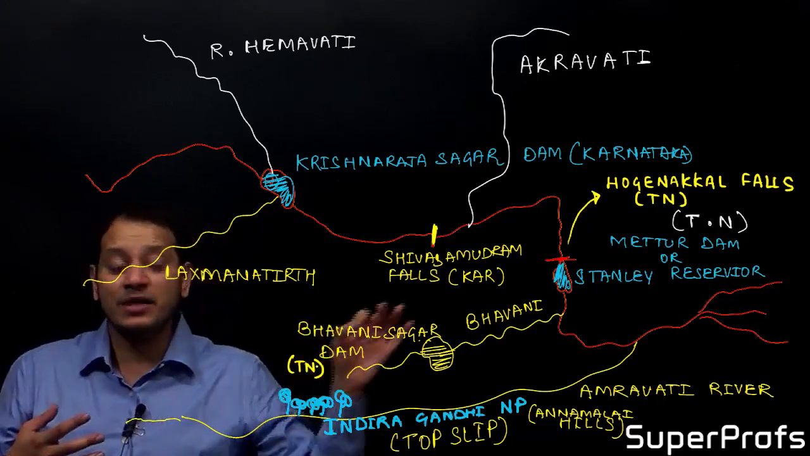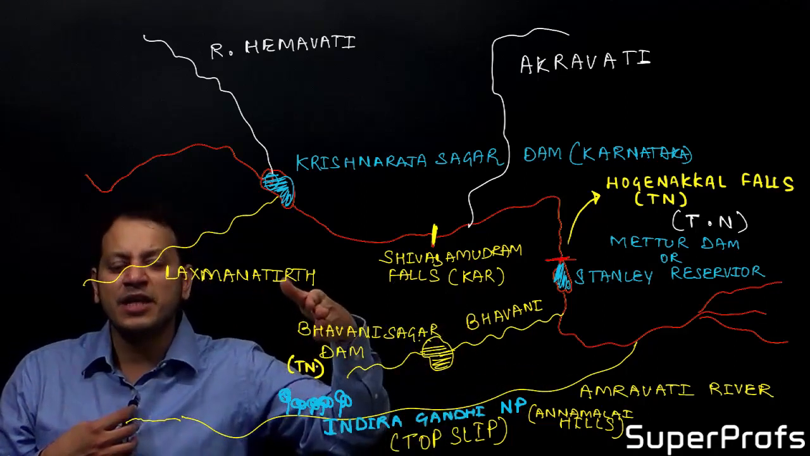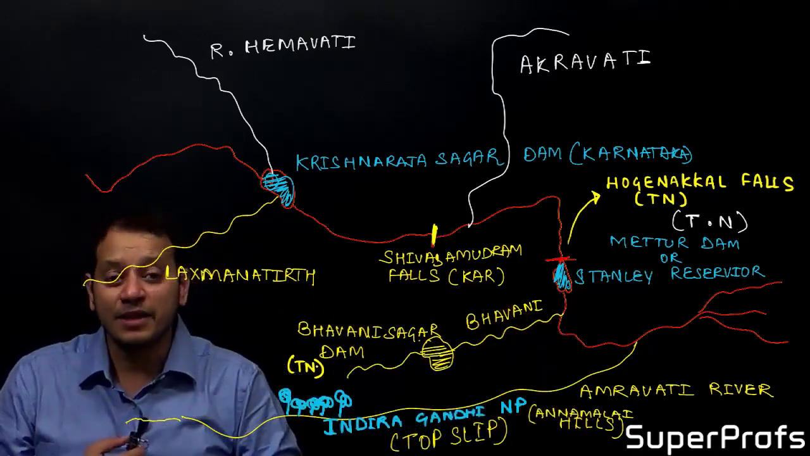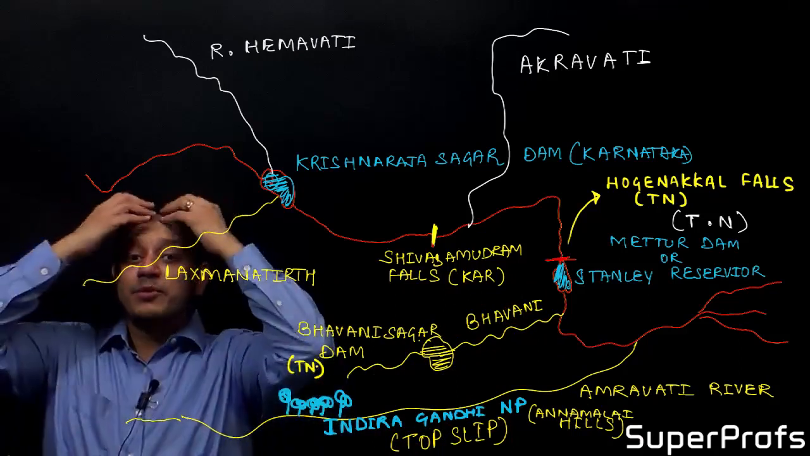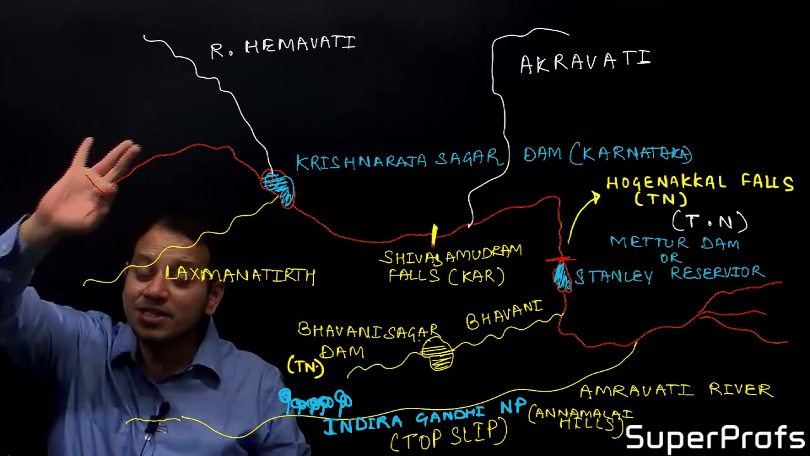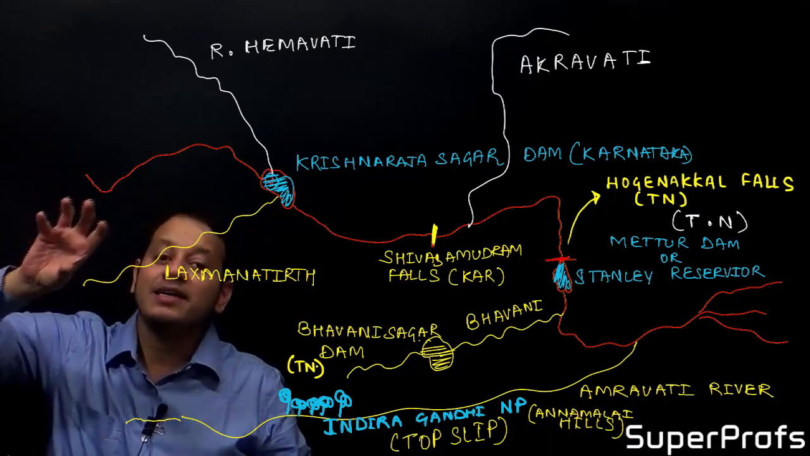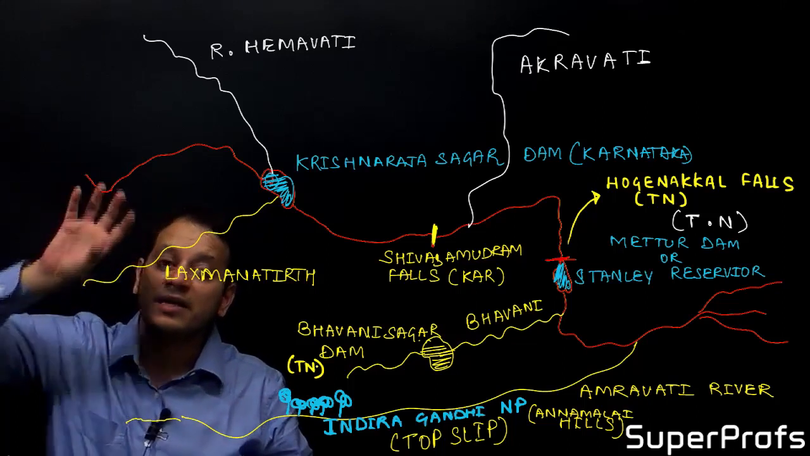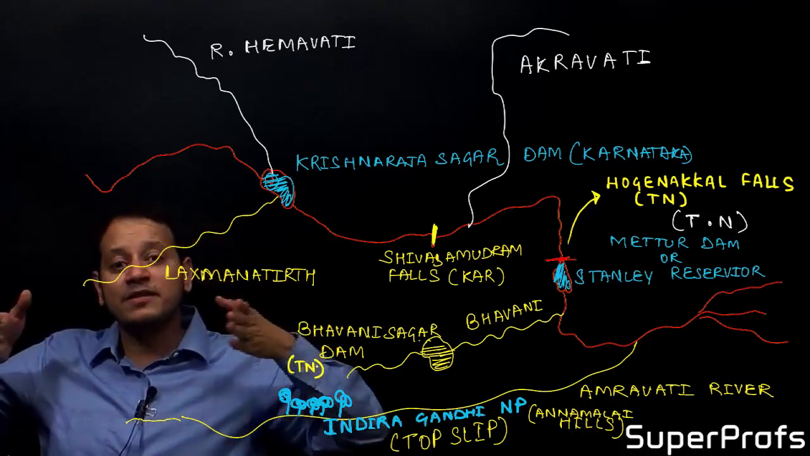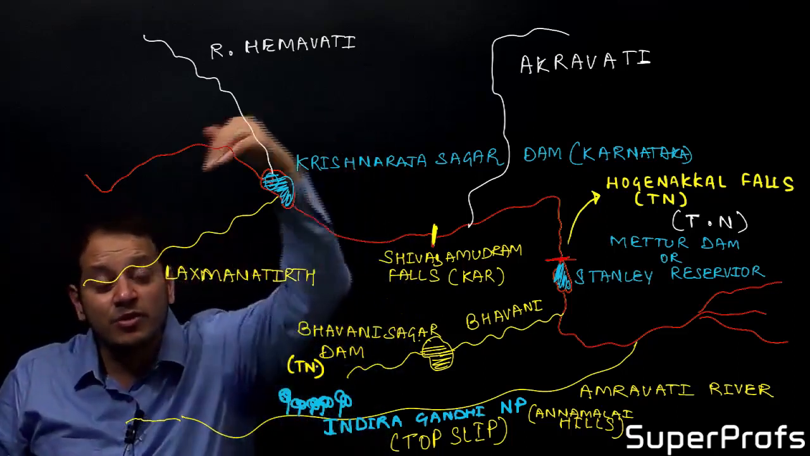Amravati River is one of the favorite questions of UPSC, and you see why? Because it is flowing through a national park. Amravati River is a right bank tributary of river Kaveri. The left bank tributaries of river Kaveri are Hemavati, which joins at the Krishna Raja Sagar Dam in the state of Karnataka, and then the river Akravati. Shivasamudram Falls are in the Mandya district of Karnataka. After that river Kaveri flows through the Karnataka plateau and jumps into the Tamil Nadu plains.